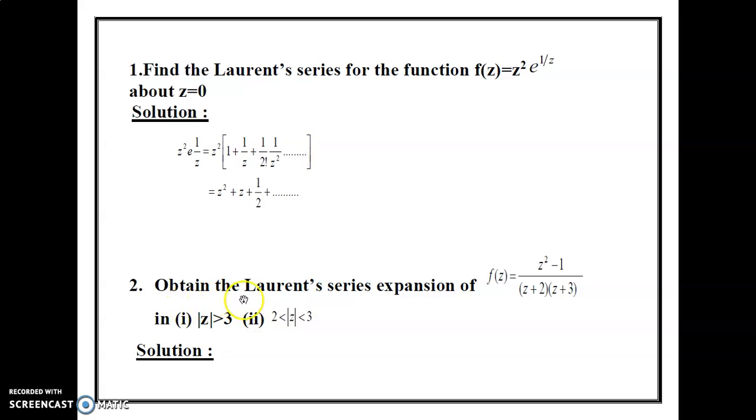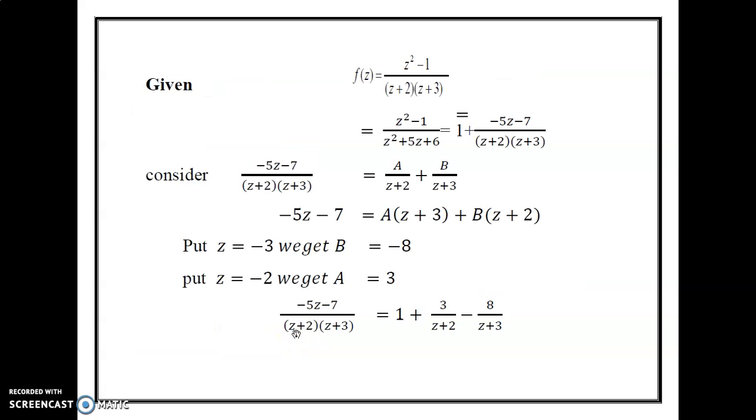The second problem is to obtain the Laurent series expansion of f of z is equal to z square minus 1 divided by (z plus 2) into (z plus 3). Two conditions are there. First condition is that modulus of z greater than 3 and the second condition is that 2 less than modulus of z less than 3. Solution: given function f of z is equal to z square minus 1 divided by (z plus 2) into (z plus 3). Therefore, the denominator can be written as z square plus 5z plus 6.